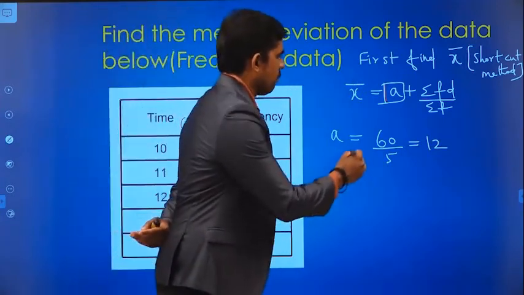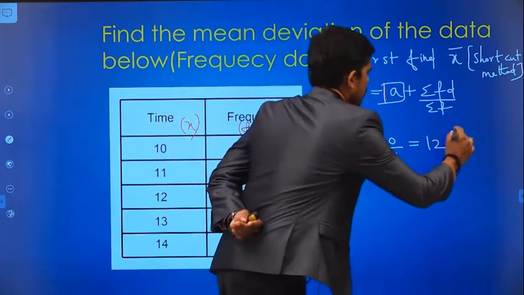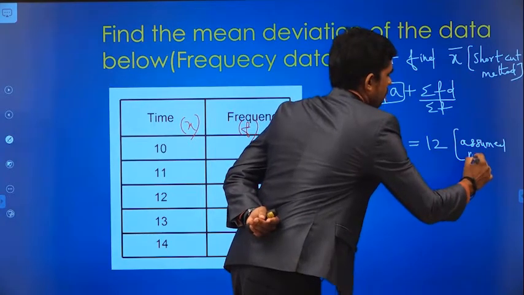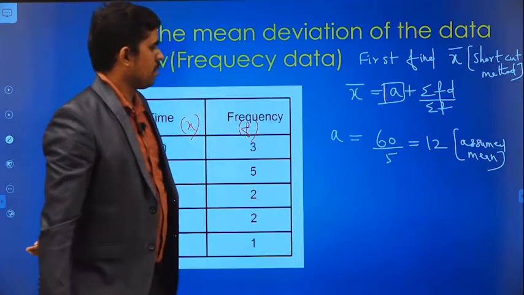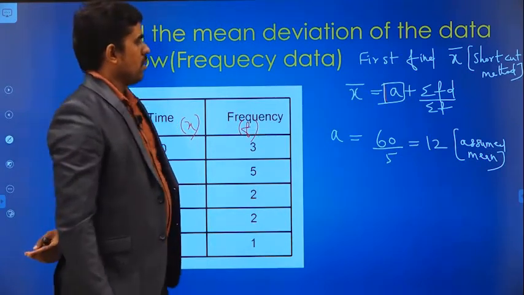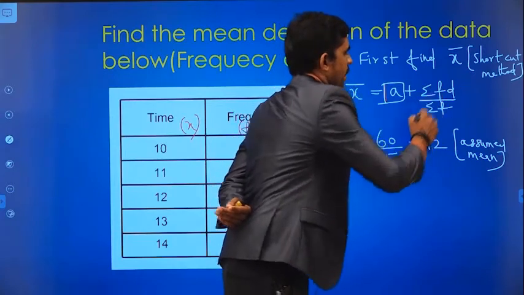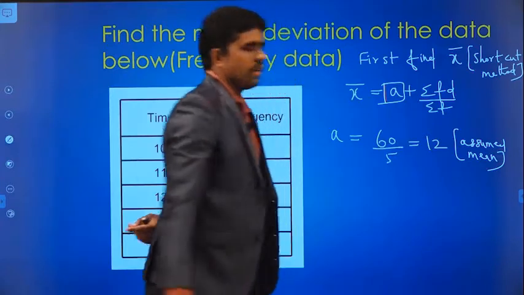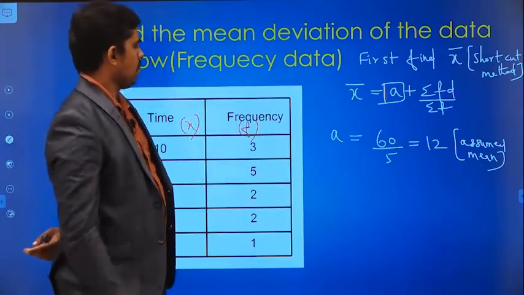So the temporary average value I am getting is 12, and I can take this as the assumed mean. So A is equal to 12. Then by forming the table, I am going to find the value of summation FD divided by summation F.